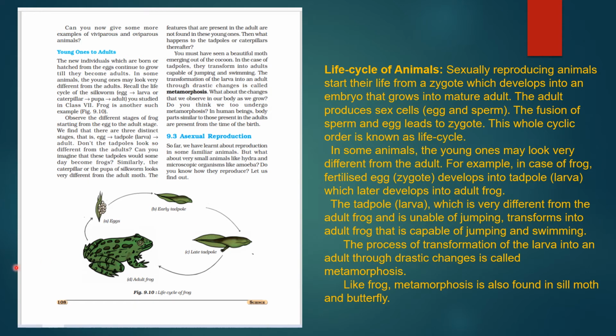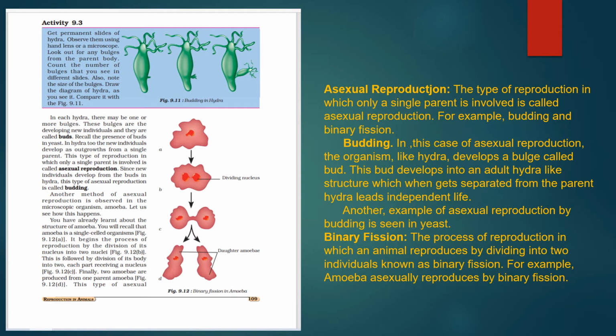Now see the summary also, the life cycle of animals. This will be quite easier for you to understand the rest of the process. Now we will discuss asexual reproduction. So far we have heard about sexual reproduction. Now, asexual reproduction, how it begins. Just see budding in hydra shown to you.